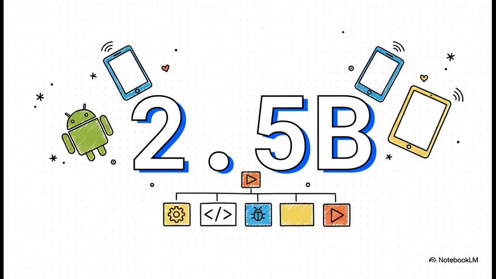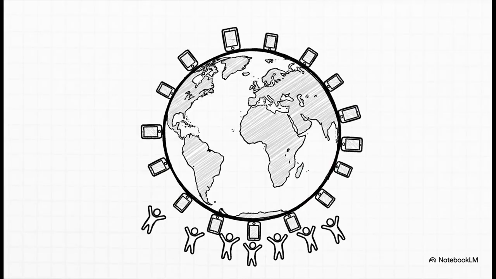2.5 billion. Yeah, just let that number sink in for a second. That's the scale we're talking about when it comes to the number of devices running on Android every single month. This is the potential audience you can reach. That's right, over 2.5 billion active Android devices all around the world. It's a truly global ecosystem.